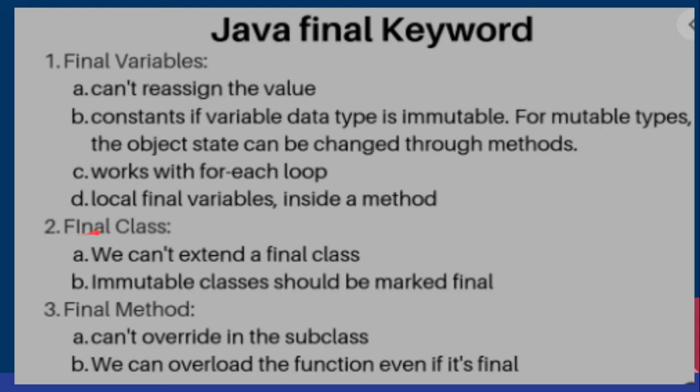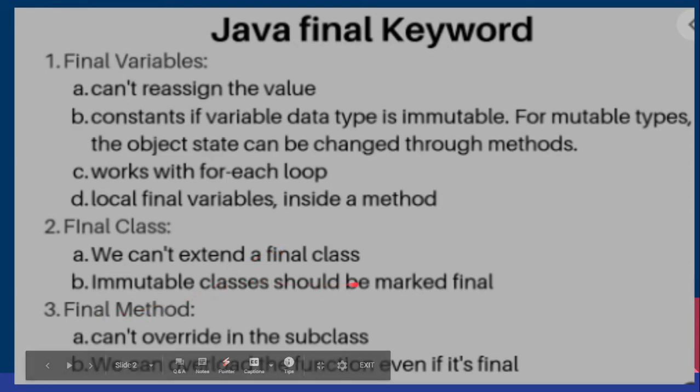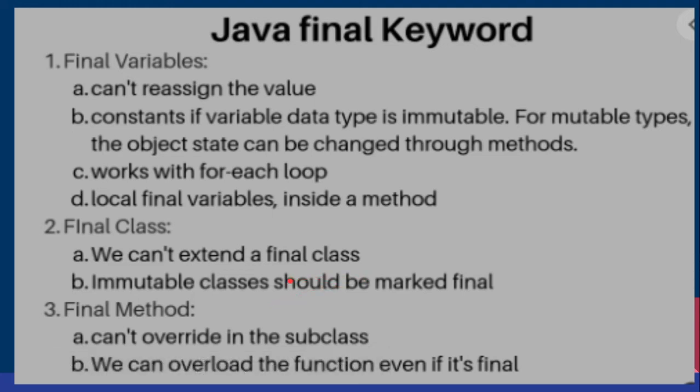And what is a final class? We cannot extend a final class. Suppose we declare a class as final, this class cannot be inherited. This class cannot be extended. It is a final class. Immutable classes should be marked final. Suppose we are not going to change the classes, in that case we can declare those classes final.